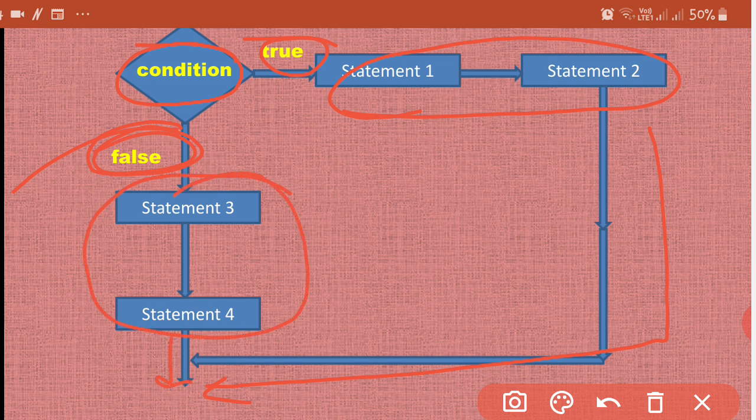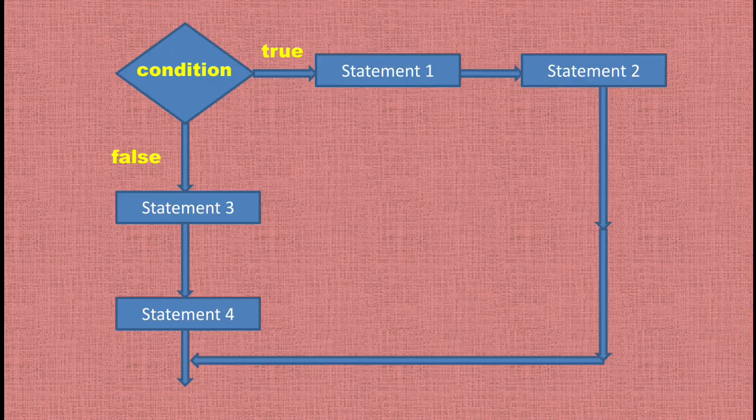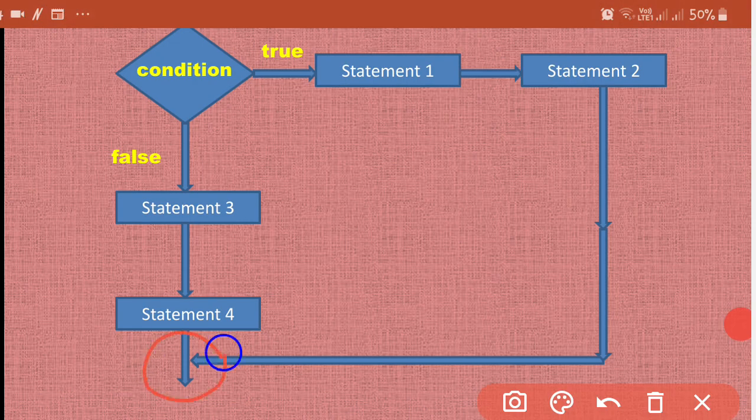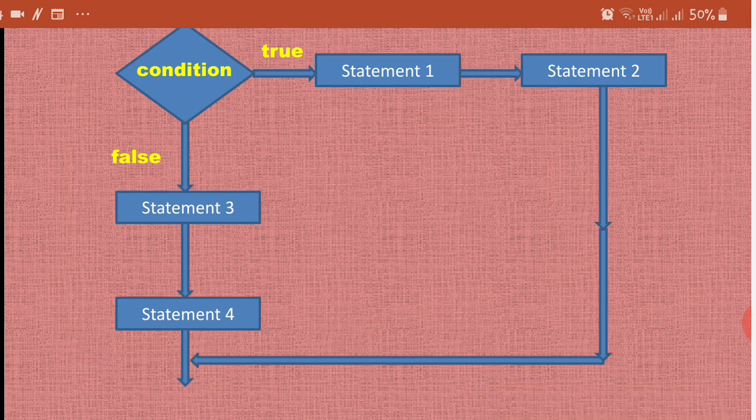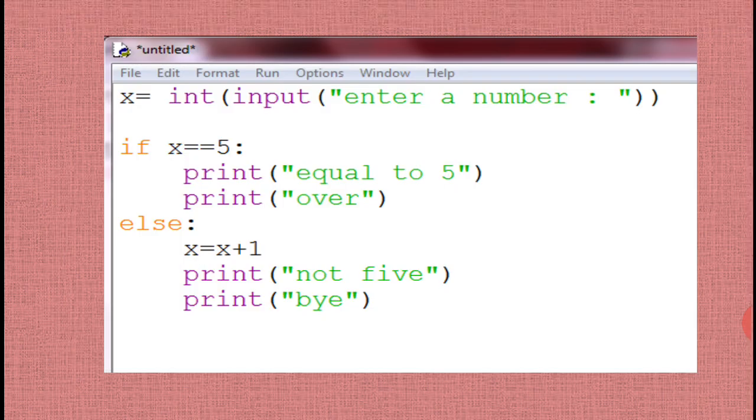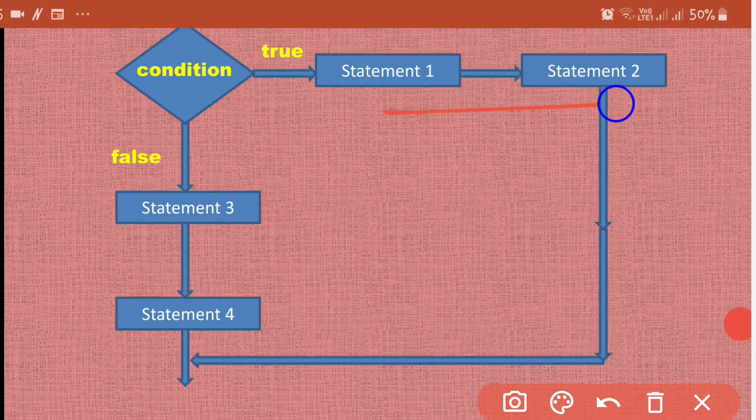So you will be reaching a common point, but to reach this common point, you will be either following this way or you will be following this way. Clear? So depending upon the result of this condition, either this set of statements was executed or this set of statements was executed, and whatever way you follow, depending upon the condition test, you have to reach this common point. Clear?